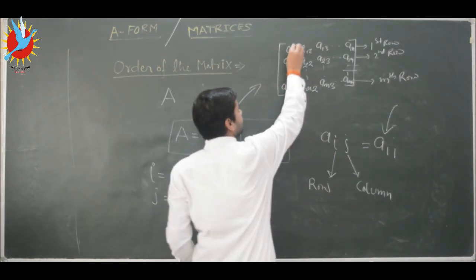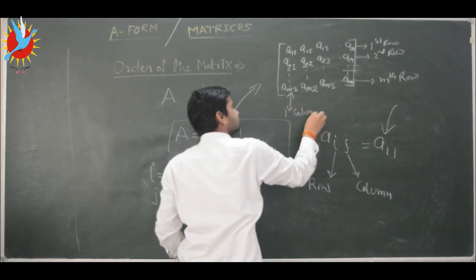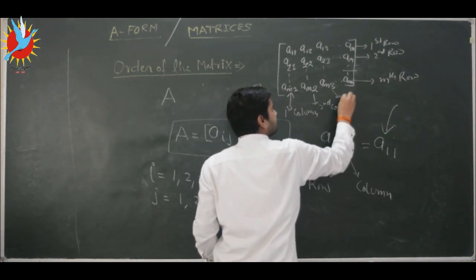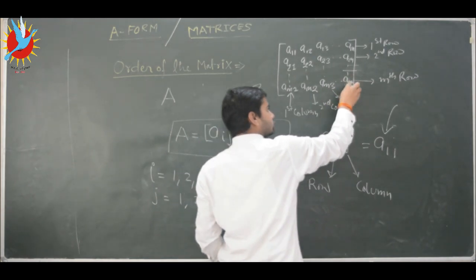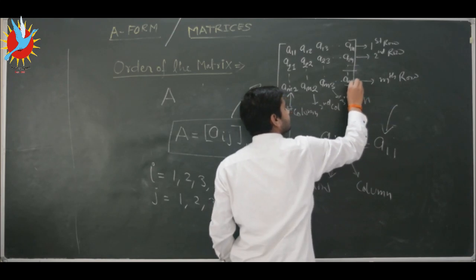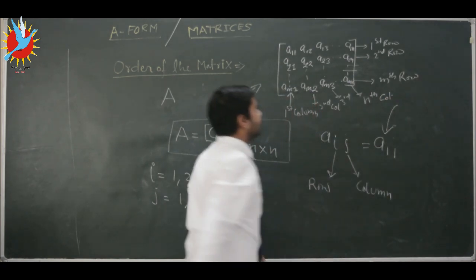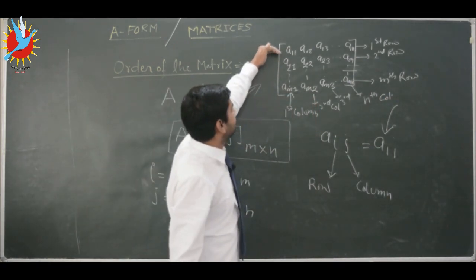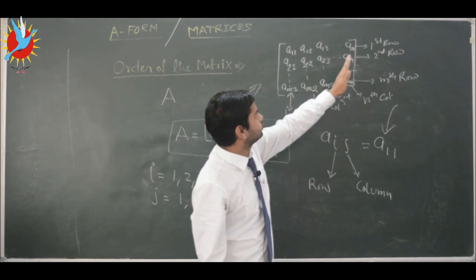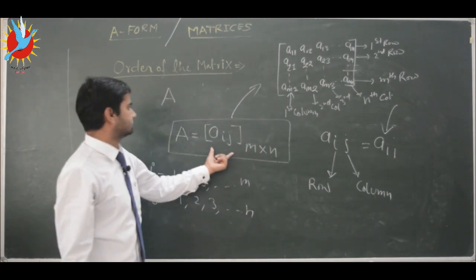And if we talk about columns, this is the first column of this matrix, this is the second column, this is the third column, and the fourth column, fifth column, and the last column of this matrix is the nth column. So this matrix has a total of m rows, first row, second row, third row up to the mth row, and it has n number of columns. The shortest notation of this matrix is Aij.